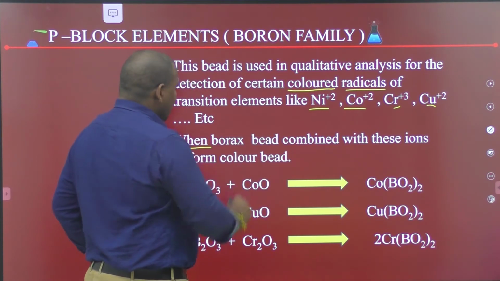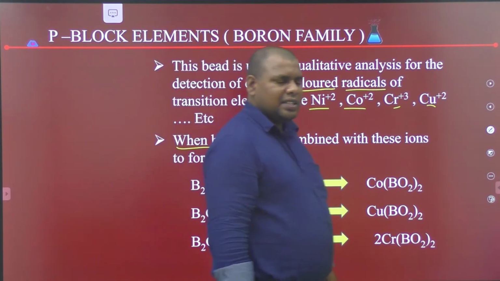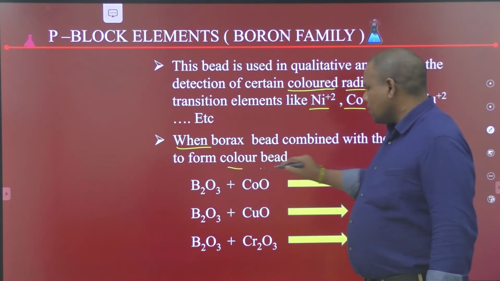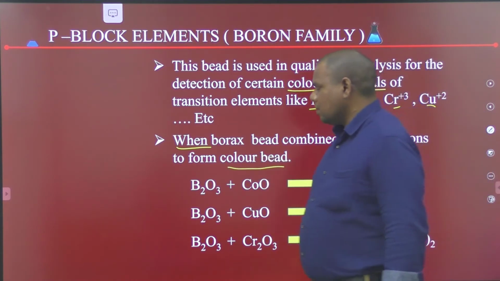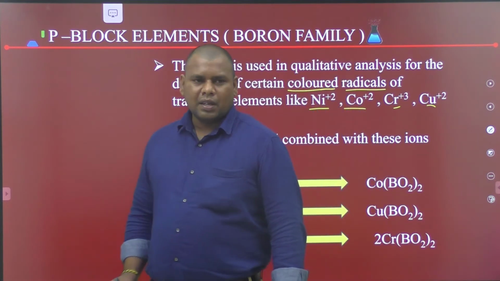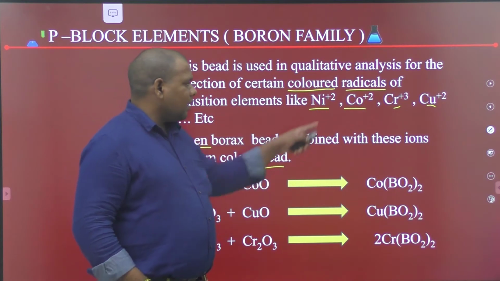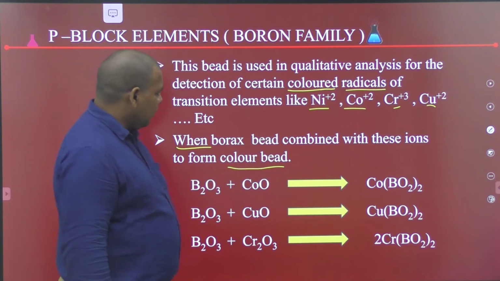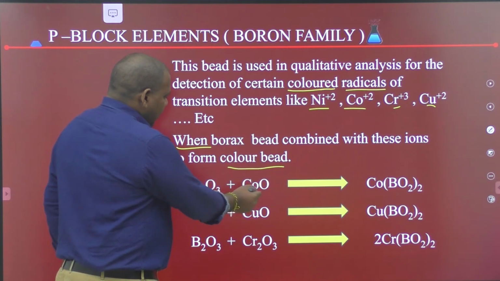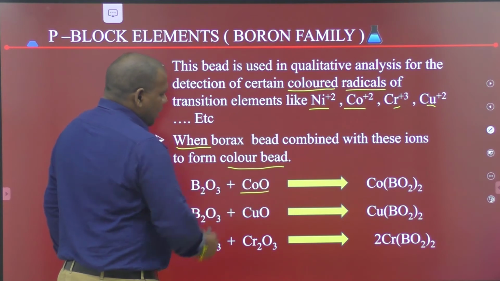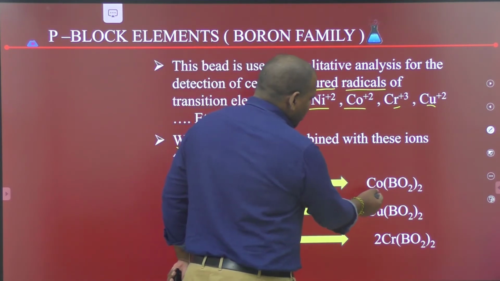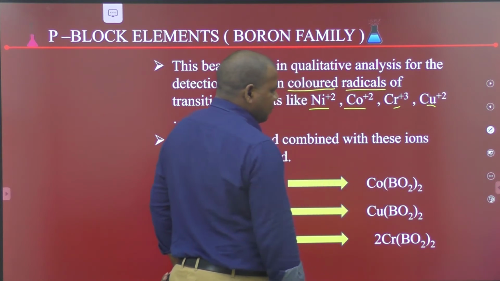When borax bead is combined with these metal ions, they form color beads. For example, borax bead combines with cobalt oxide, forming cobalt metaborate color bead.